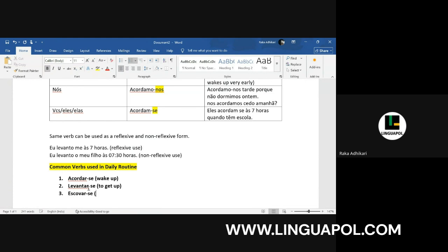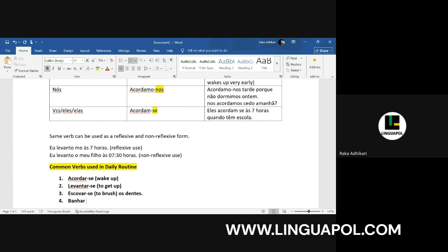Now escovar-se is to brush. Now we can use this verb to either brush your teeth, or it can also be used to brush your hair. So we need to mention escovar-se os dentes. Instead of this, if I say escovar-se o cabelo, that means to brush your hair.